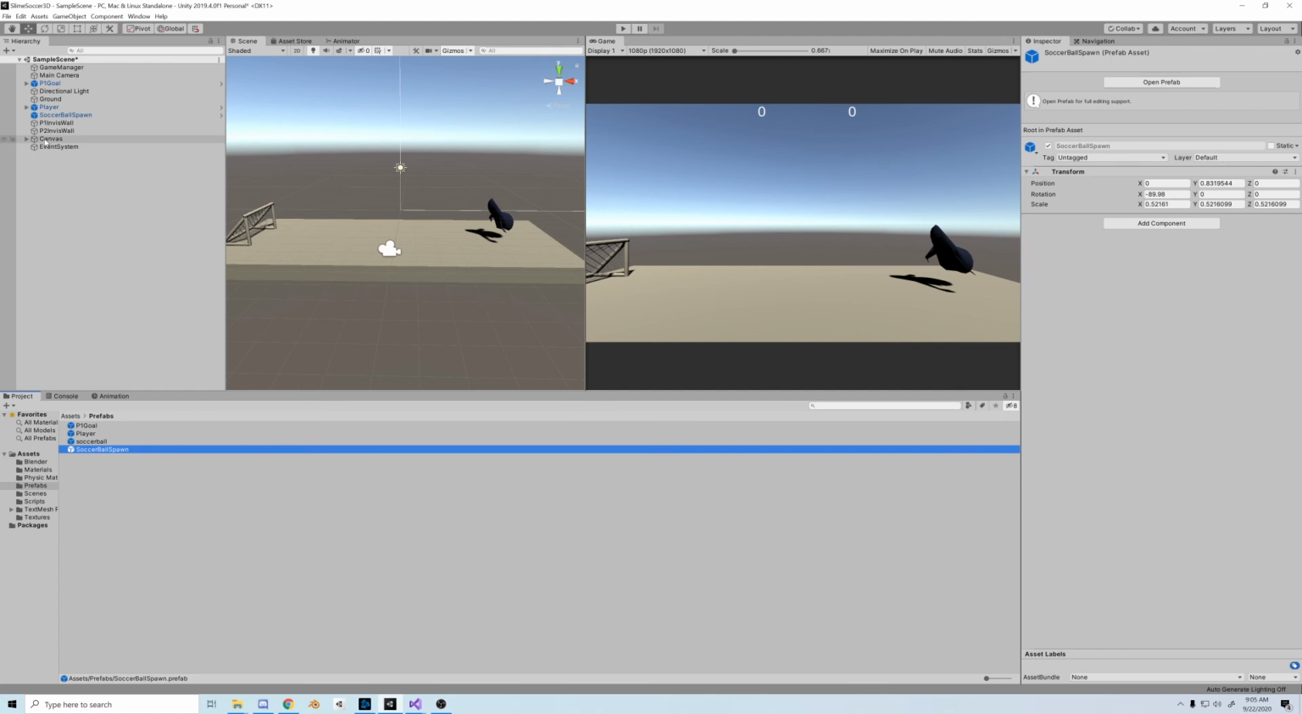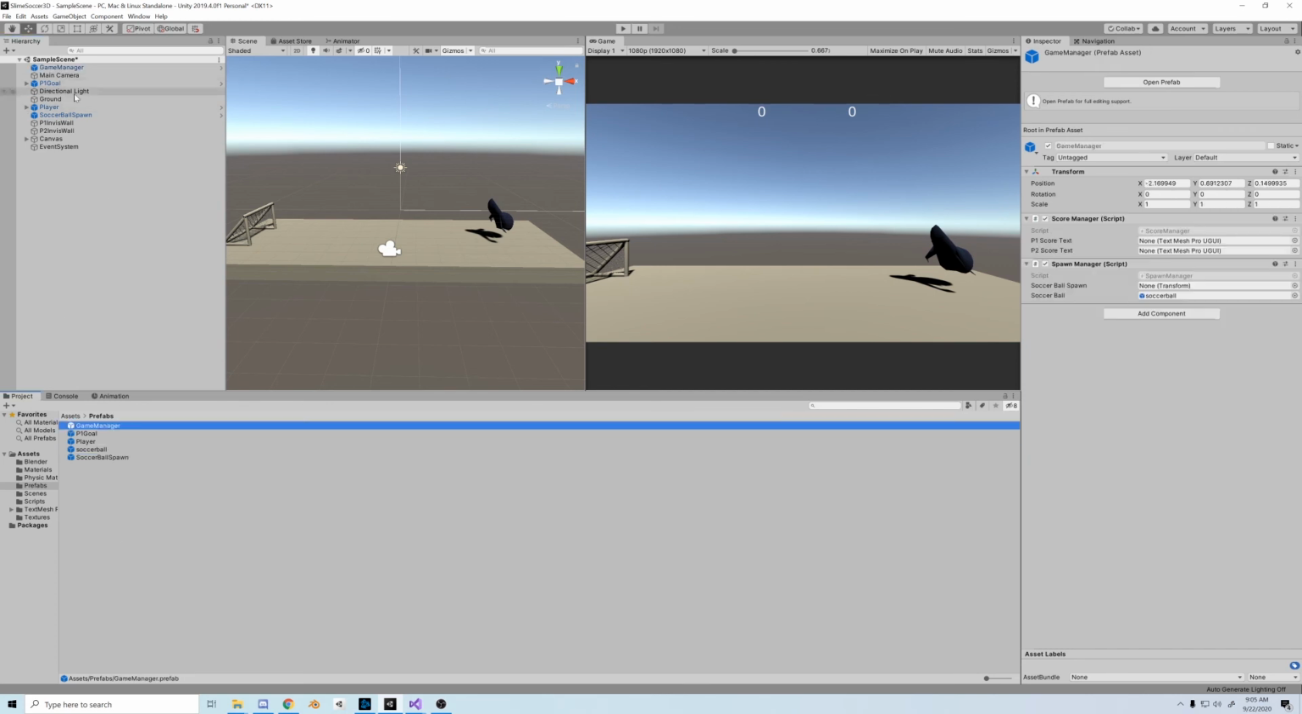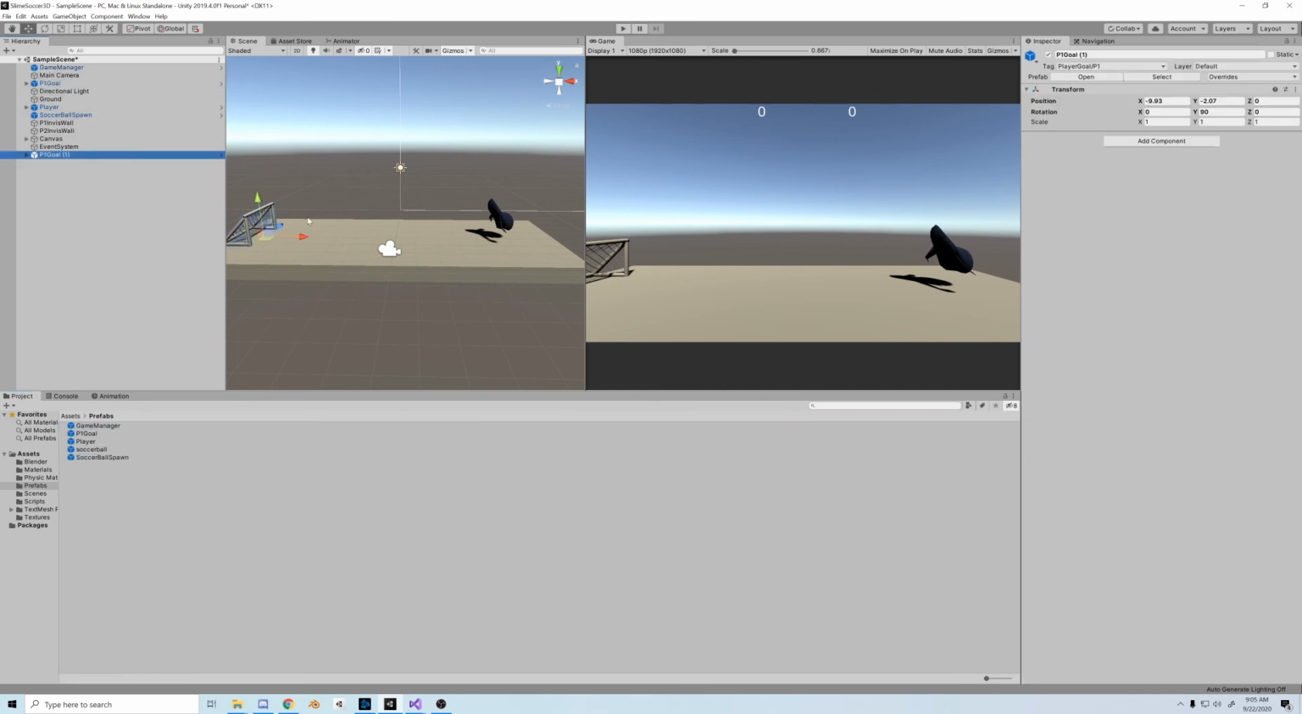First thing I'm going to do is make all the individual game objects into prefabs. This includes the goal, the ball spawn, even the game manager object. In order to create the player 2 goal, we just have to duplicate the player 1 goal and reposition it across the field.